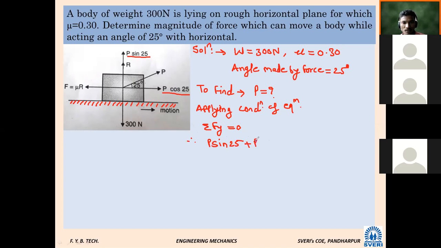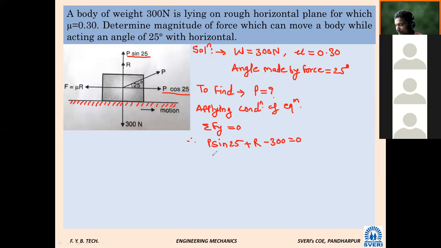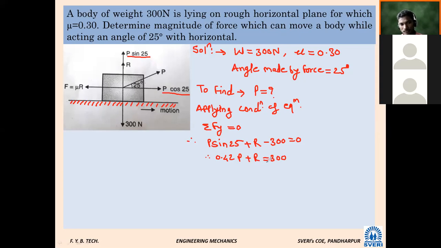Plus R minus 300 Newton equal to 0. So if we write it like this, what is the value of sin 25? Will you calculate sin 25? 0.42. So 0.42 P plus R equal to 300. There are two unknowns in this, P and R.